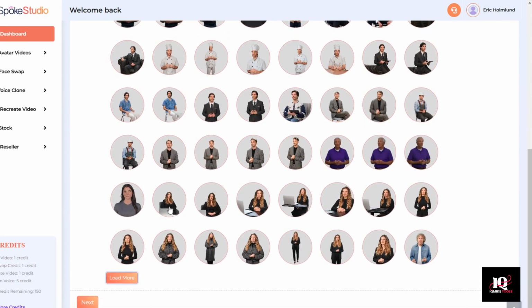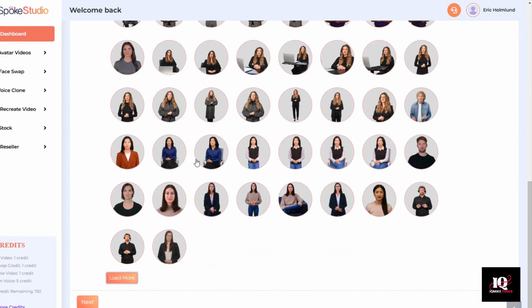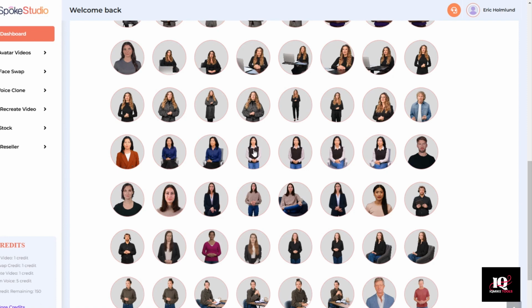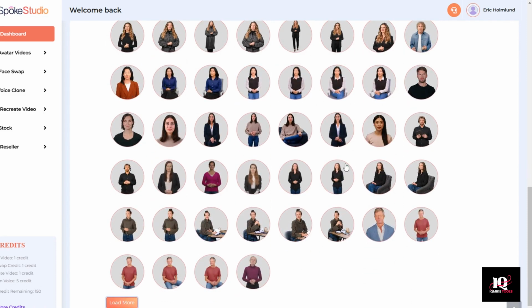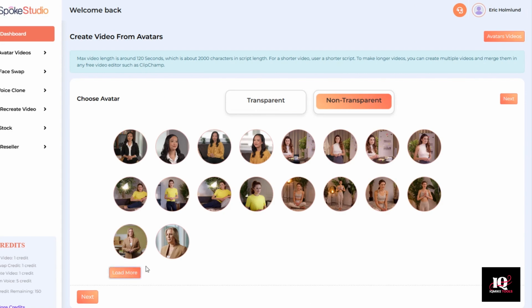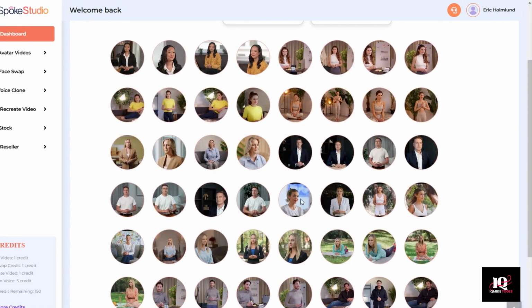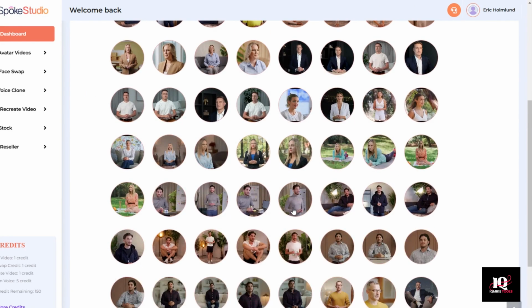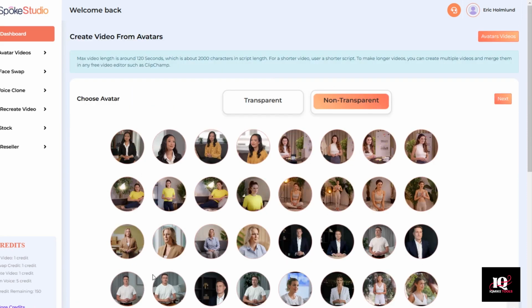You can see how we've organized them in groupings, and most of them have a wide angle shot or medium angle shot plus one from the side, plus they might have one sitting, plus they might have a wider angle, and then same thing on the non-transparent. We've got these grouped into multiple angles of the same character or avatar. So I'm going to show you what to do with that here in just a minute. Let's go back and check out that one that we just created.